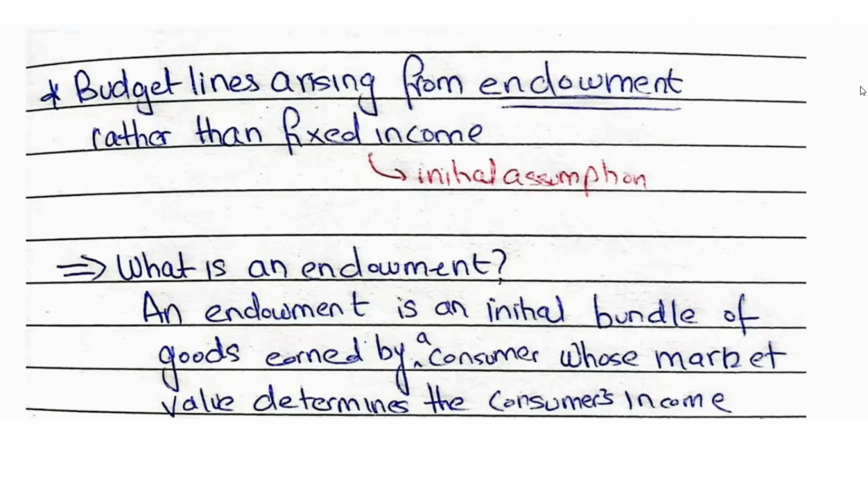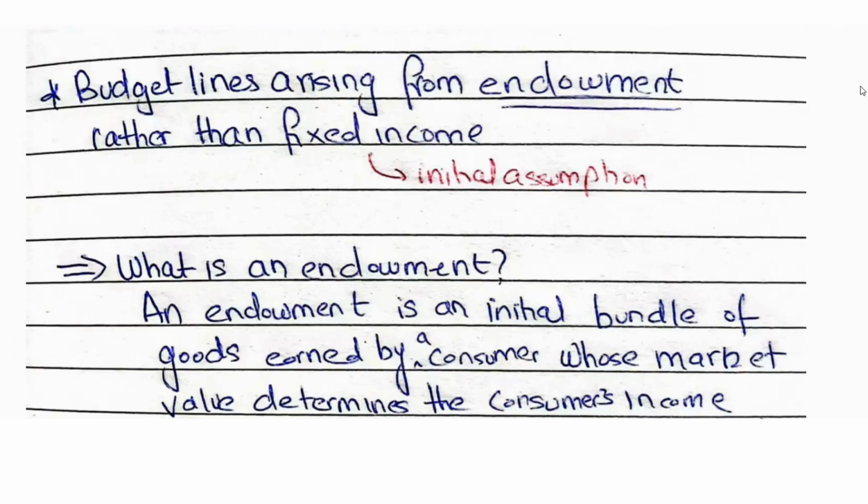We want to now look at budget lines arising from endowment rather than fixed income. Now, this was our initial assumption that we have fixed or exogenous income, but now we want to look at what if your budget line arises from endowment rather than some fixed or exogenous income, what we initially assumed. Now, this brings us to what is an endowment.